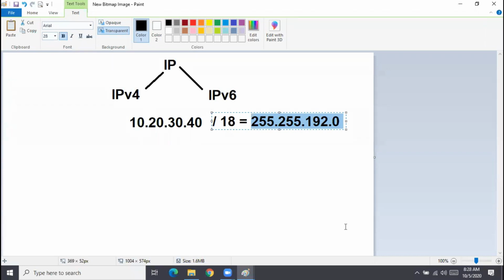Just tell me yes or no for now; we'll discuss what it is later on. I'm sure you must be aware of route redistribution, route filtering, and summarization.